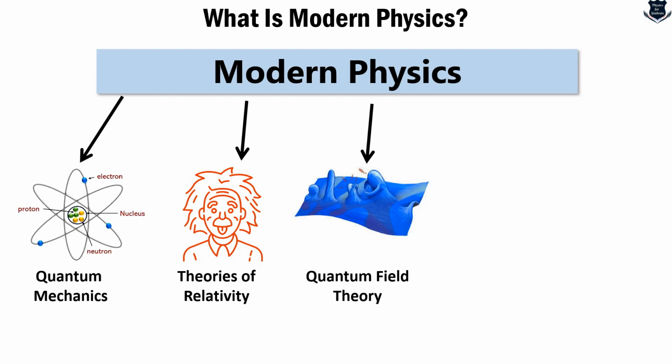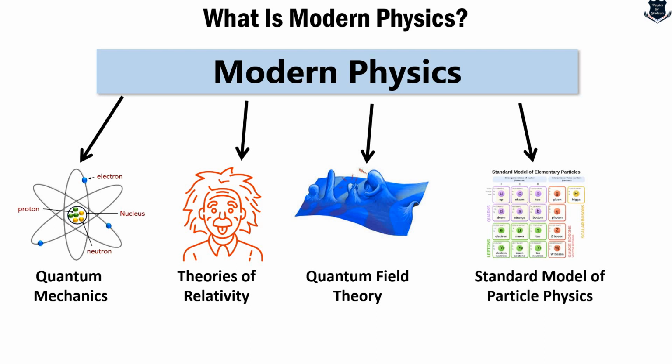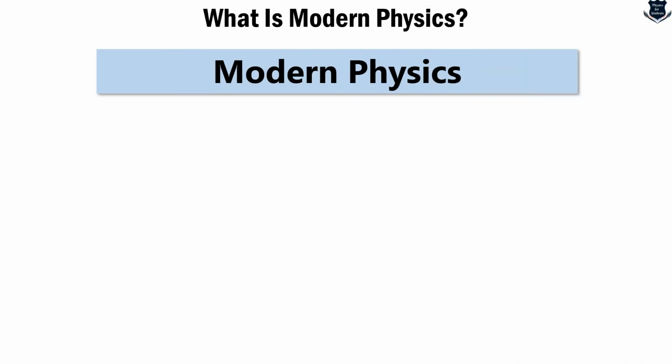I've already made a series of videos on quantum field theory, which you can check on my channel Physics for Students, and the standard model of particle physics, where all these electrons, the bosons, the fermions, the Higgs, are all being united. And there is a very complex and very big equation called the Lagrangian of the standard model, which almost takes a whiteboard, but there is a simpler version of that. I'm planning to make a video explaining the Lagrangian of the standard model of particle physics. This standard model actually explains everything that we see around our world in terms of interaction.